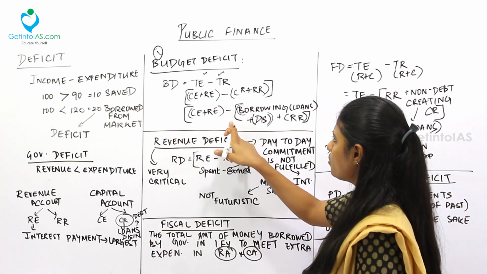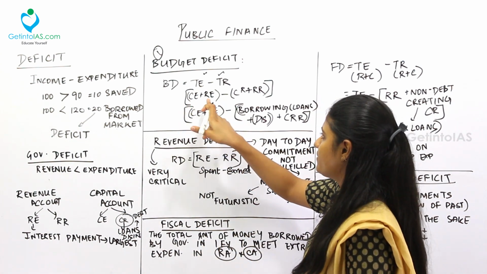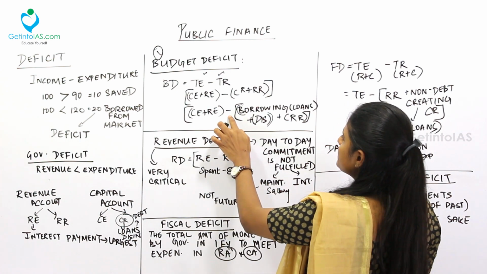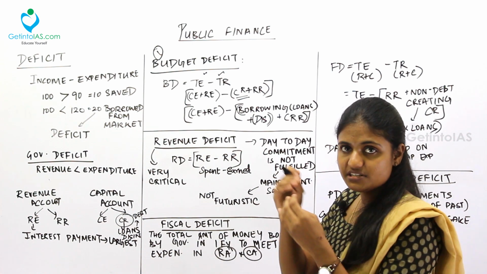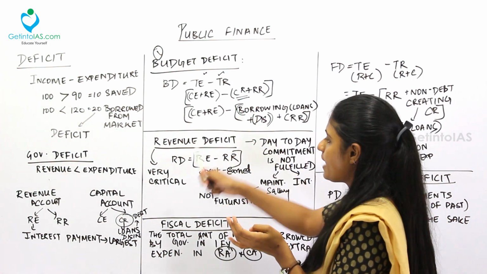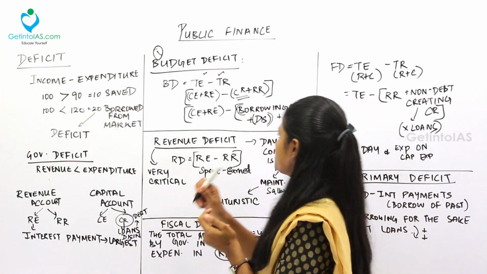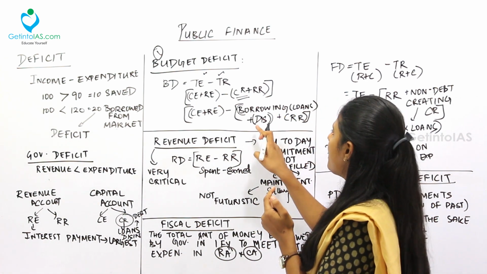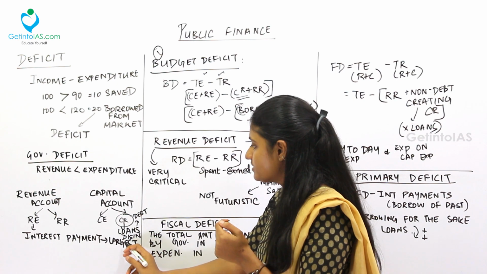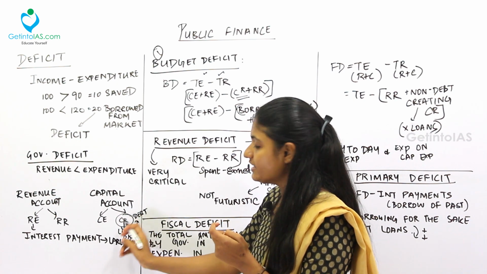Fine. So under this, the capital expenditure and the revenue expenditure, minus borrowing loans. I am just decoding the formula for you all. See, capital receipts we saw about the loans. So the borrowing, the government should borrow, that will come here, plus the disinvestment. This disinvestment is the non-debt creating capital receipt.